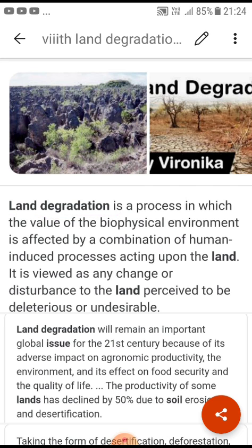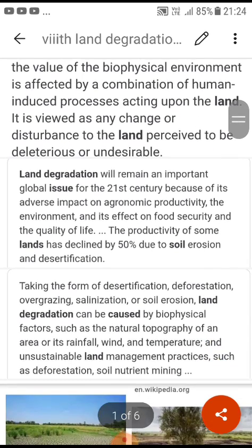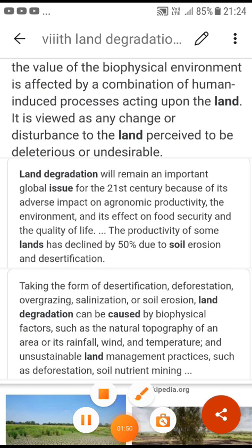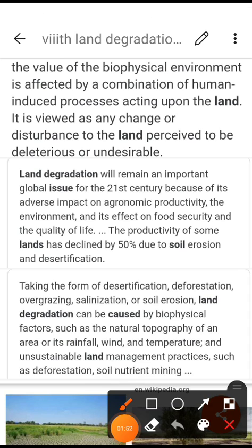Okay, so in this way we can understand this is the process of land degradation. Now next, it is one of the most harmful reactions for the environment and for human beings. In this 21st century, land degradation is a global issue. Why?